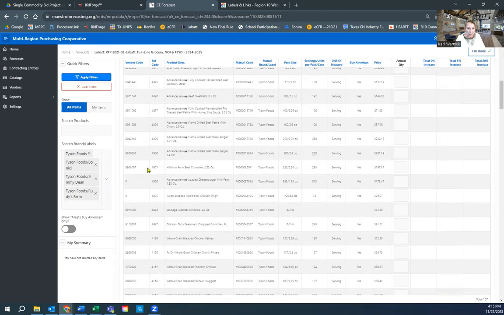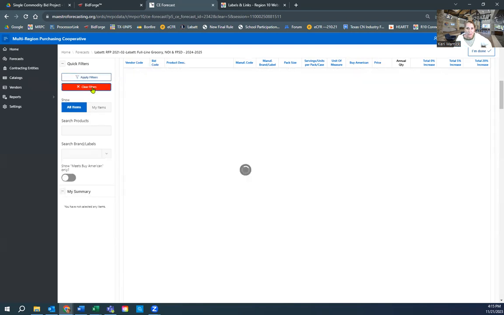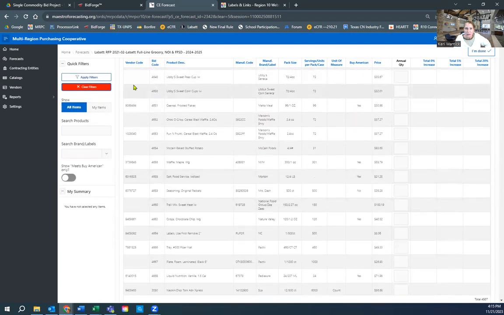And again, I can search by vendor code, which is the Labatt code. I can search by manufacturer code. I can search by bid code. This all matches what's in our current bid award catalog. Craziness. Clear the filters and everything comes back.